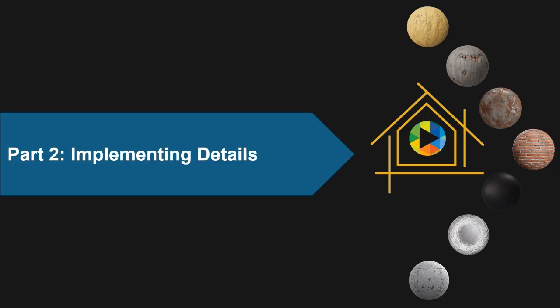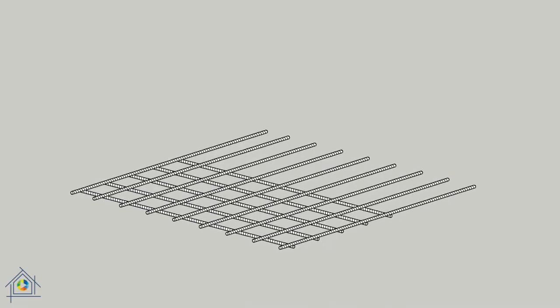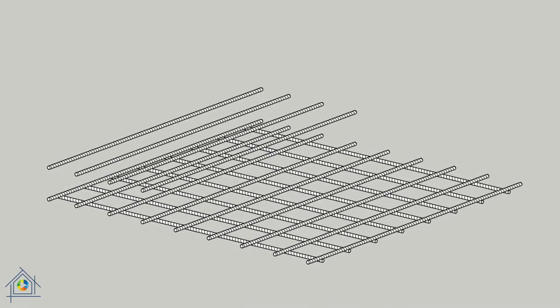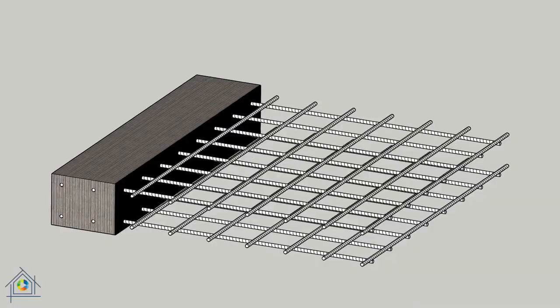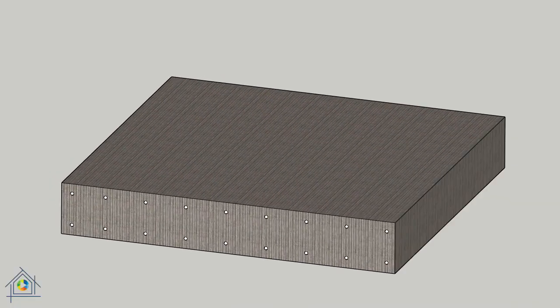Part 2. Implementing details. The concrete floor, which can be a one-sided or two-sided slab depending on the size of the span, consists of horizontal and vertical bars at the top and bottom along with concrete with a strength determined at the design stage. The thickness of the structural part of the floor varies based on the span and the loads.